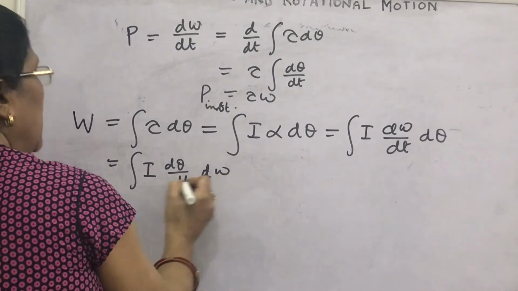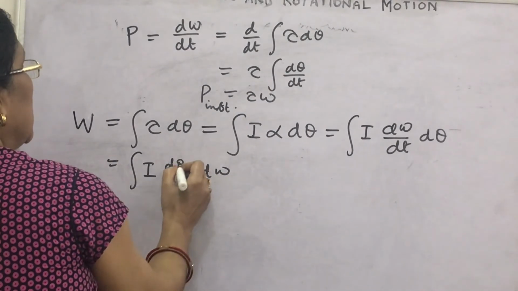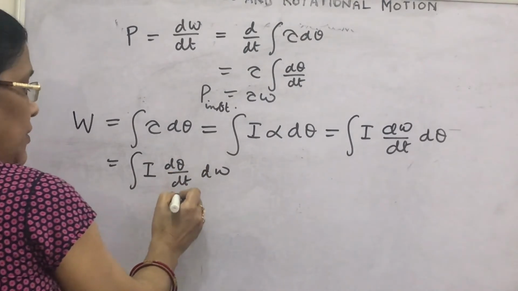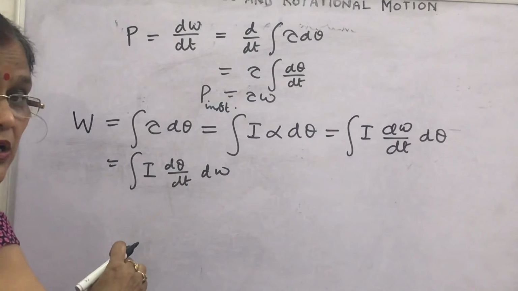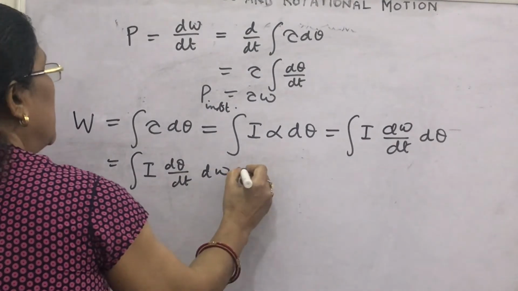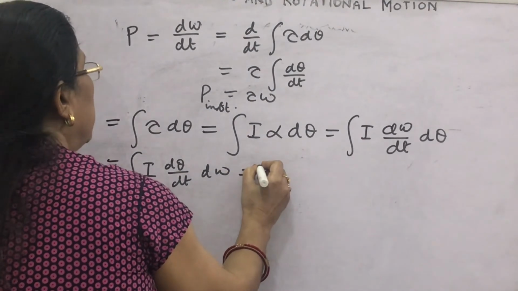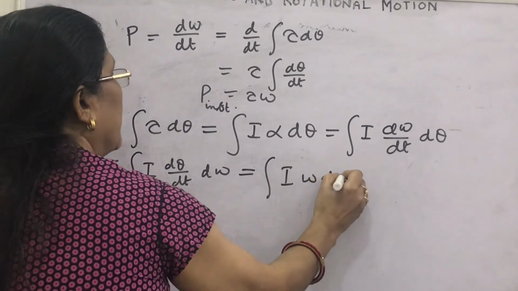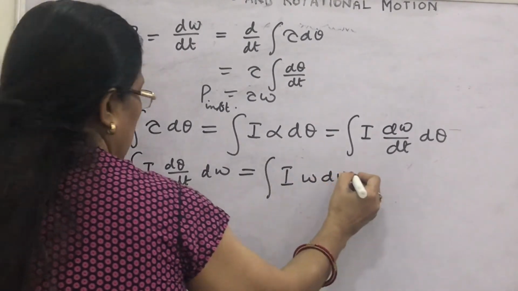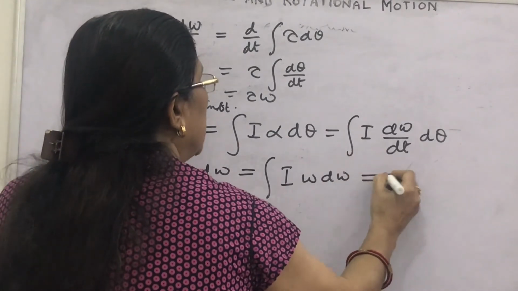This expression can be written as d theta upon dt, that is, the rate of change of angular displacement. What is this? Angular velocity. So you can write here, this implies that this is I omega d omega. So what is this expression?